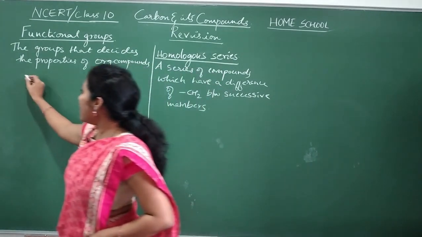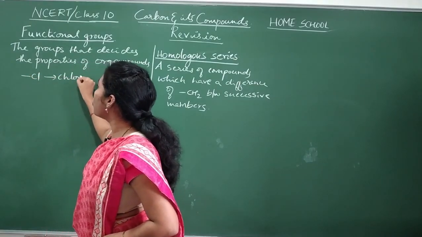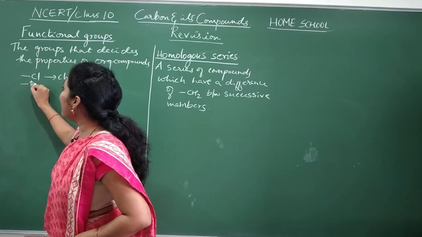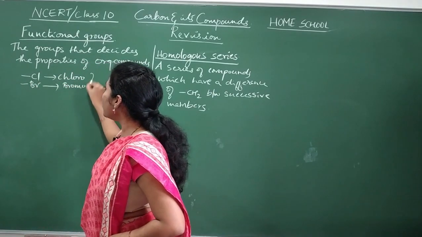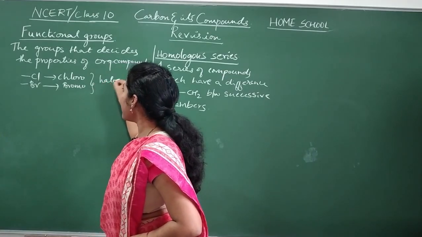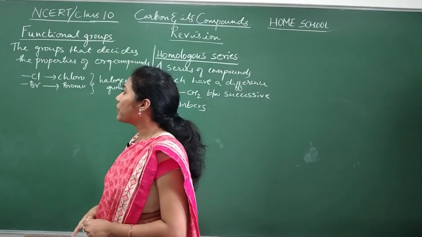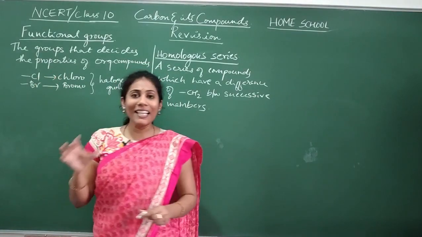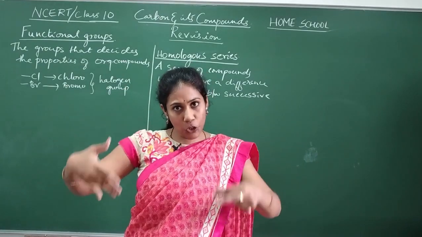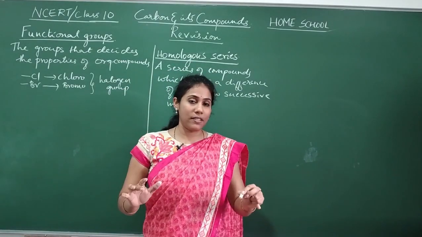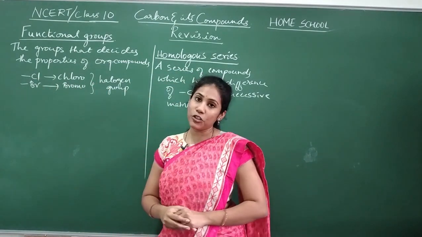The first one is the Cl group, which we call the chloro group. If we have Br, we call it bromo. Together we call these the halogen group, because these are the elements that come in the 17th group, and 17th group elements are called halogens. So these groups are commonly called the halogen group.